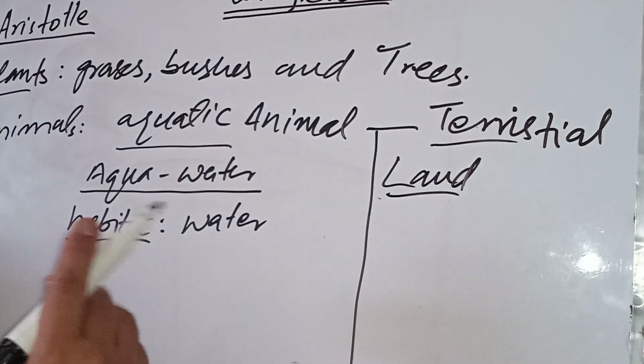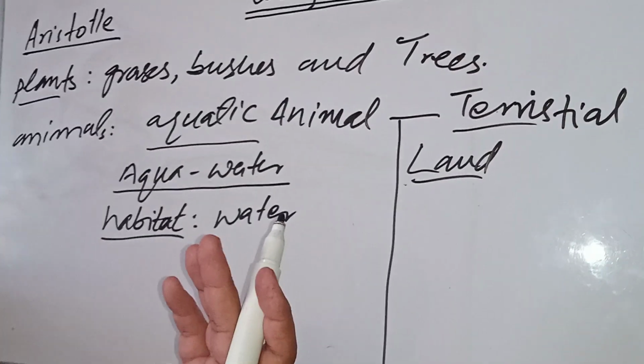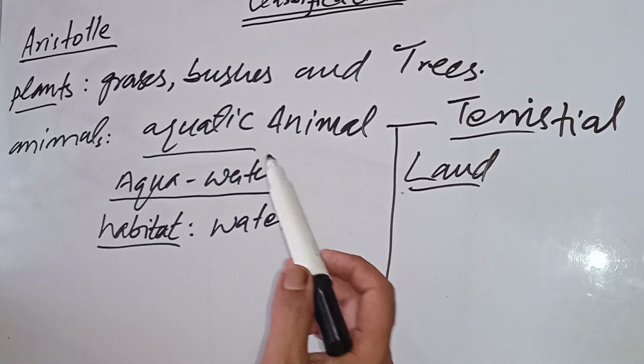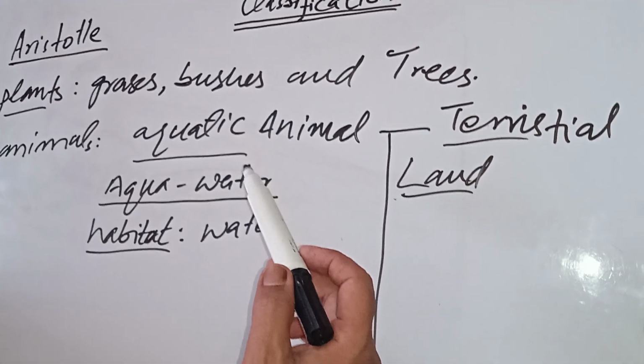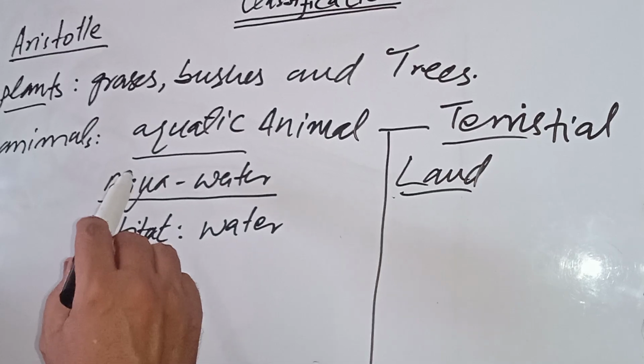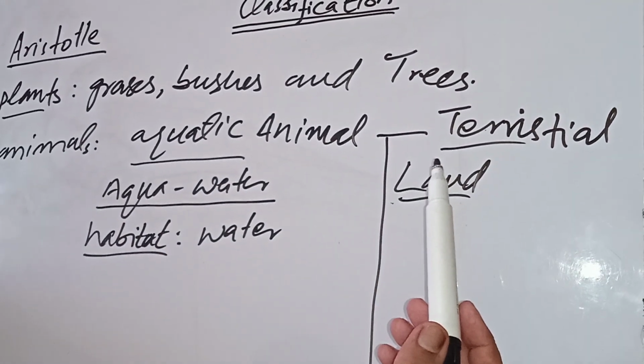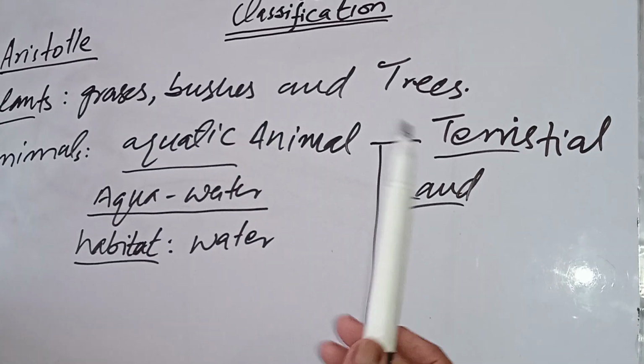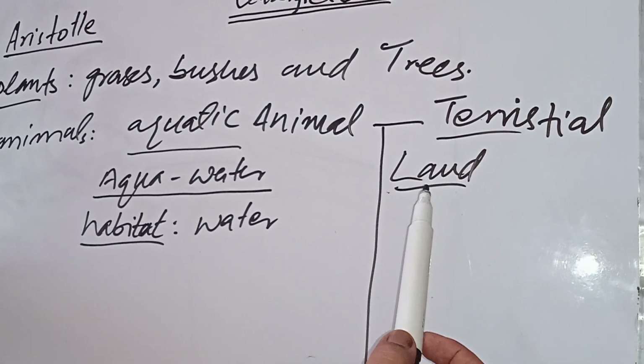Clear? So just think, even for a layman, animals can be aquatic or terrestrial. Most of the animals live in water, and most of the animals live on land as well.